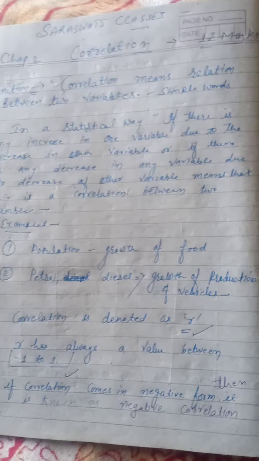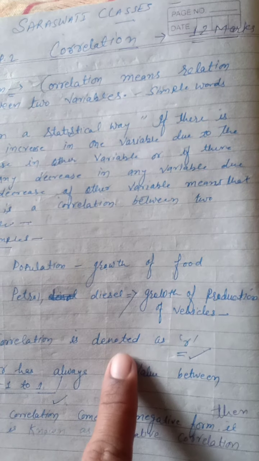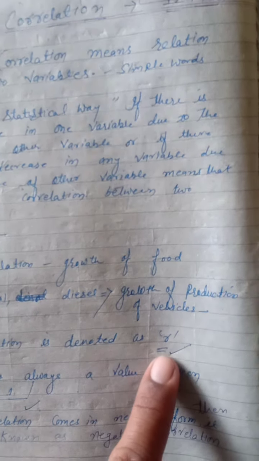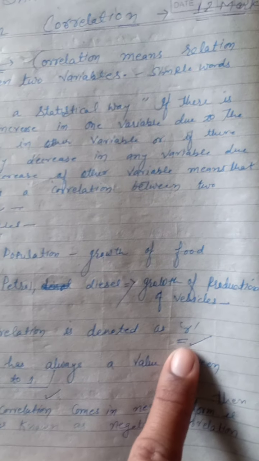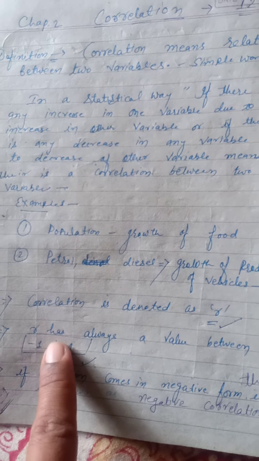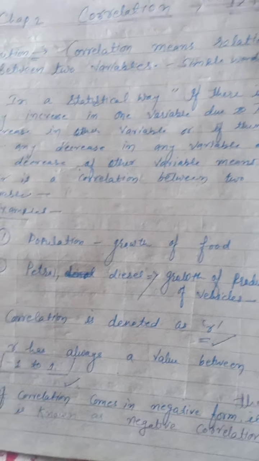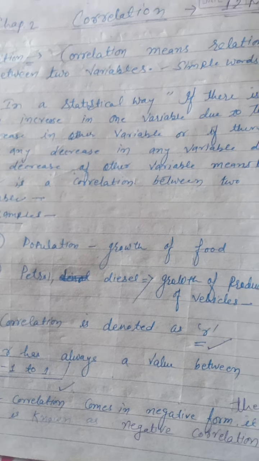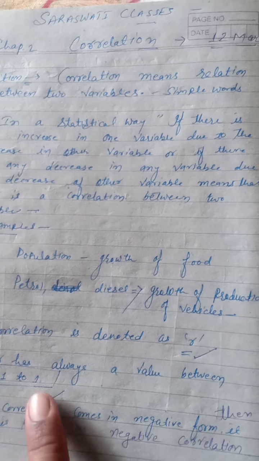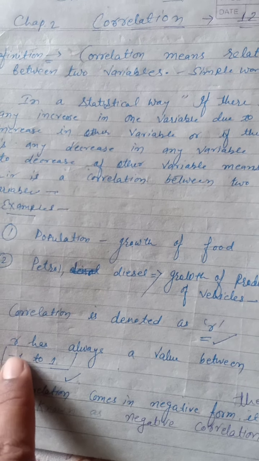Right, friends? Now we are going to understand the symbolic value of correlation. The correlation is denoted as r. Small r is to be used. We have three values regarding r: r is plus or minus 1, or r is equal to 0. So first of all, r always has a value between minus 1 and plus 1.